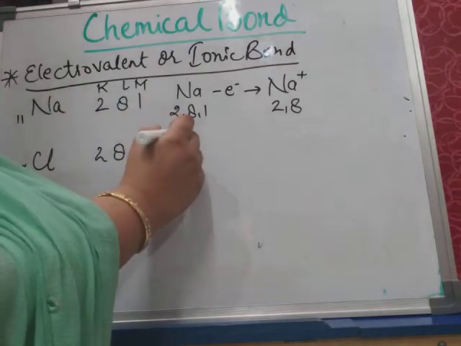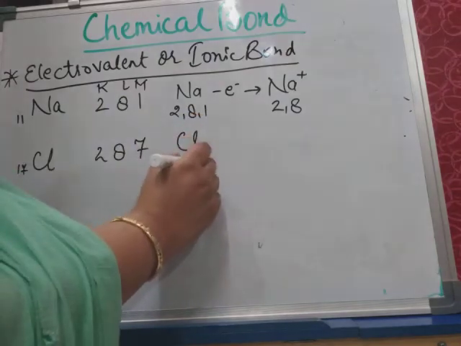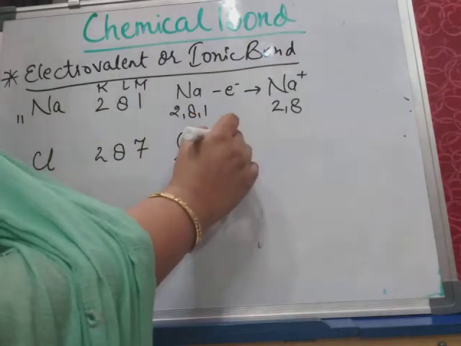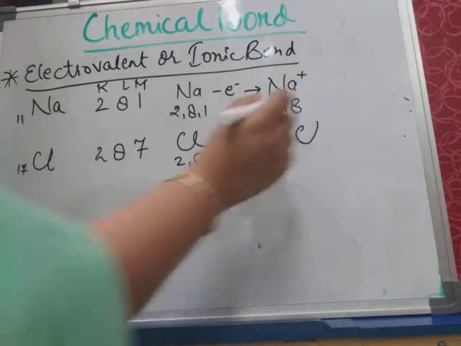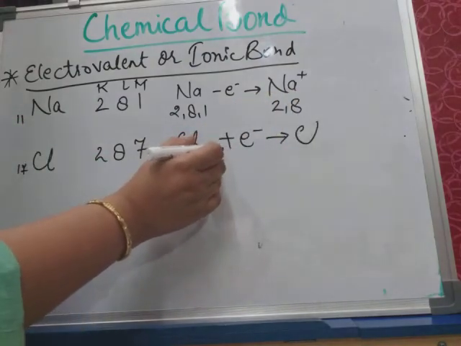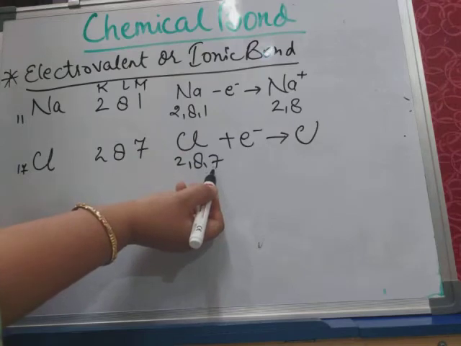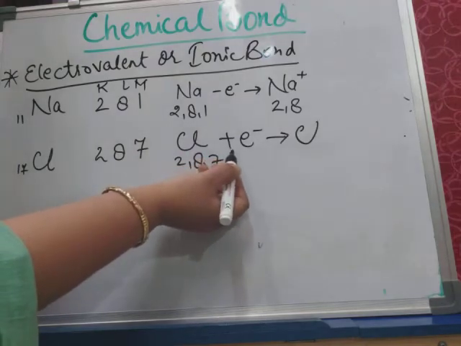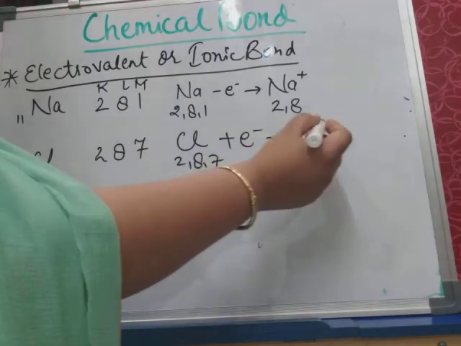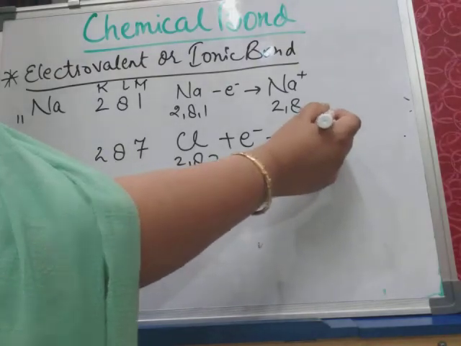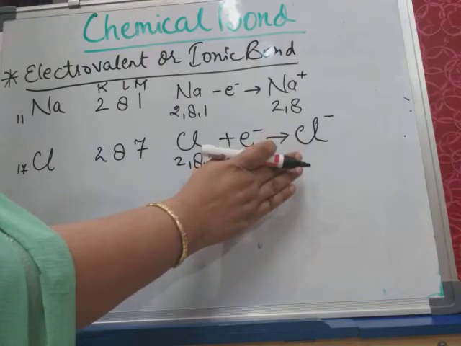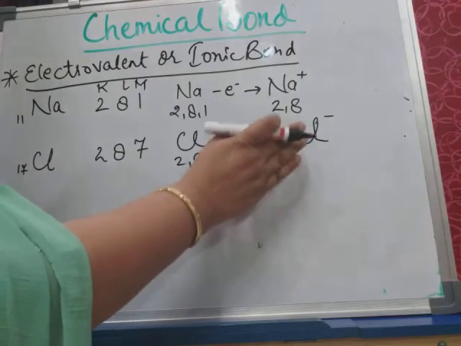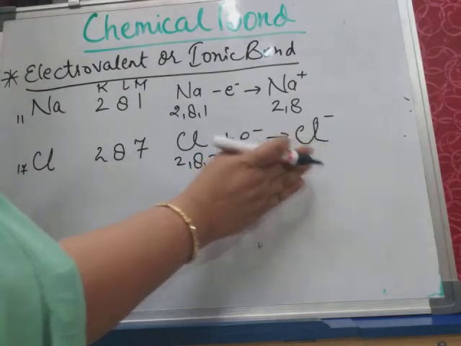Here it has 7 valence electrons and it will gain an electron, and upon gaining the electron it will acquire a negative charge. Now it is not a chlorine atom, now it has become chloride ion.